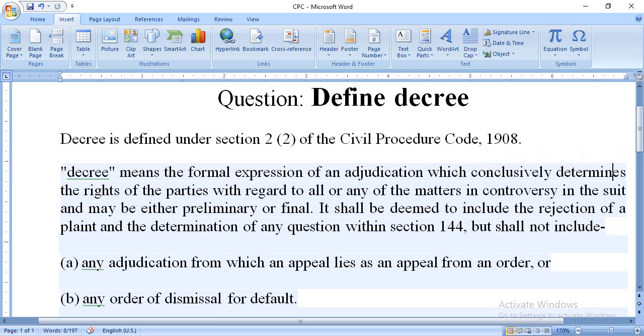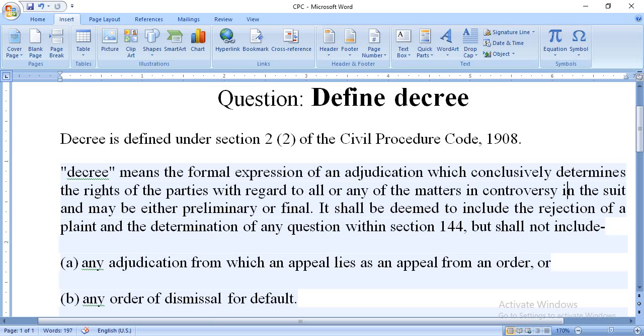After that we get "with regard to all or any of the matters." It may be with regard to all matters or any of the matters in controversy in the suit. Controversy means a dispute between two parties, and it will be in a suit, and may be either preliminary or final.